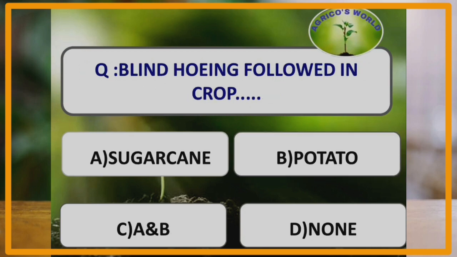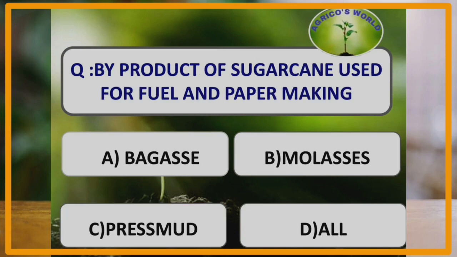Blind hoeing is followed in which of the following crops? Blind hoeing is an important practice in sugarcane and potato crops, and it is done after planting and before the crop emerges. The main purpose of blind hoeing is to control the weeds. Moving on to the next question.